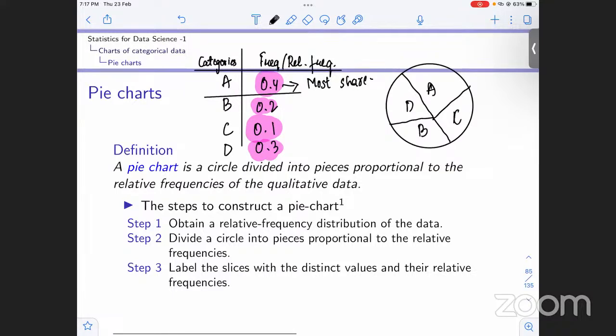Now what we have done in this case is we have divided the circle in such a way that the area of each category on the circle is proportional to its relative frequency. We can see the relative frequency of A is the most, so its share on the pie chart would be most. After that, B has the highest relative frequency, so after A, the highest share on the chart would be for B. And C has the least, so it will have the least share in terms of area on the pie chart.